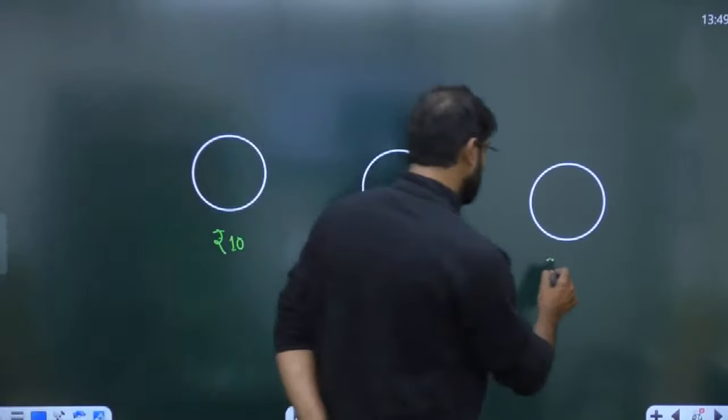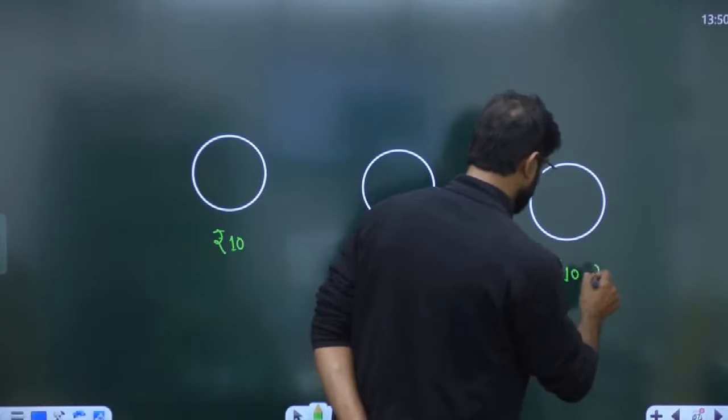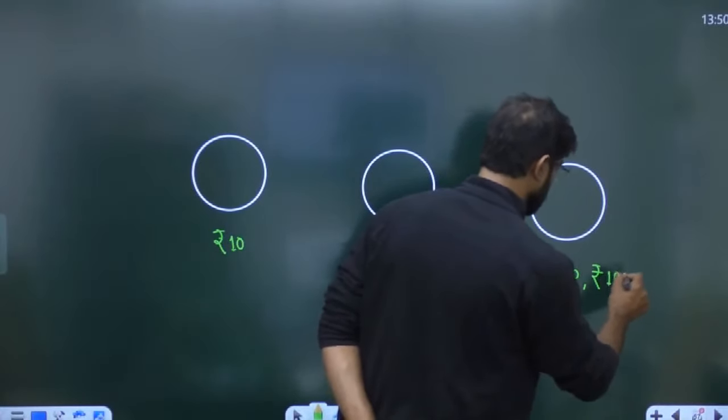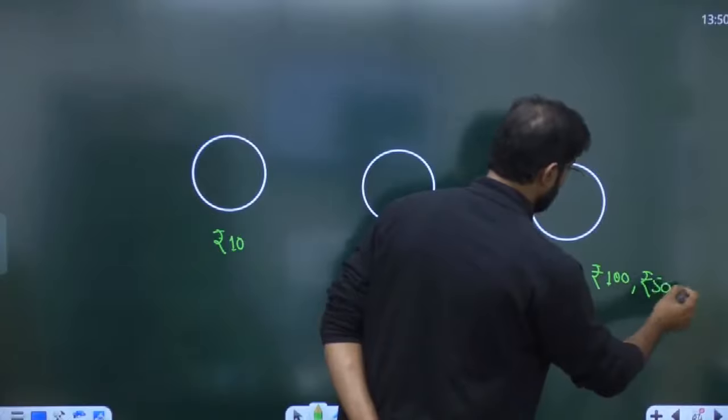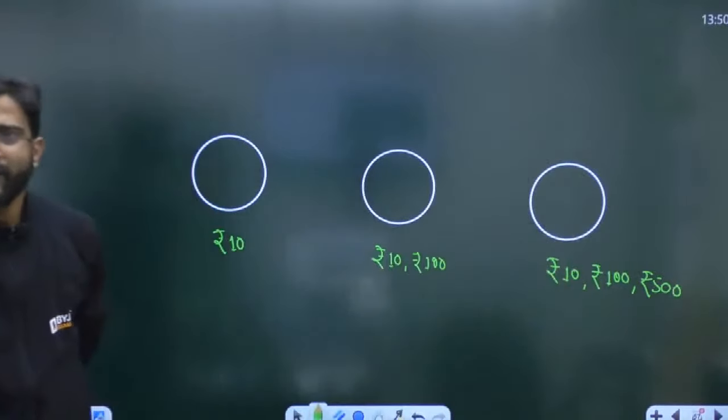And if people have 10, 100 and 500 rupee notes, they come into the third category. There are 3 different categories.